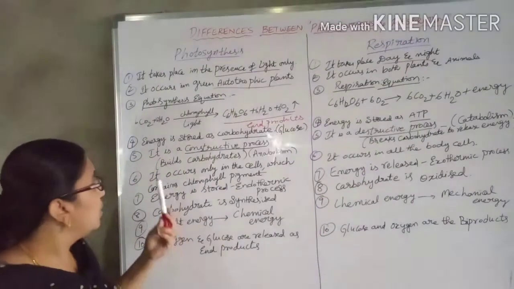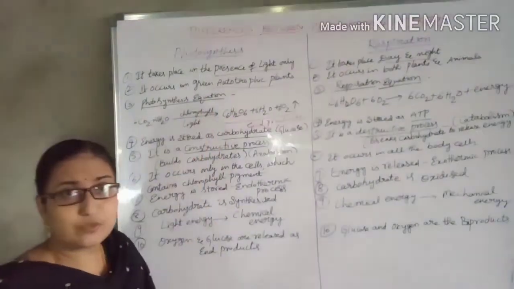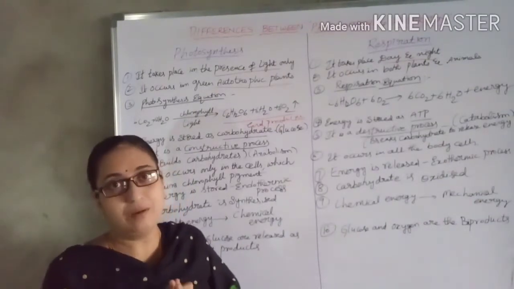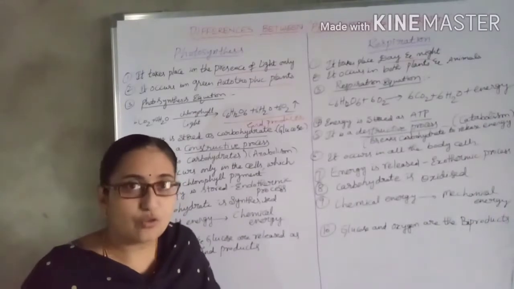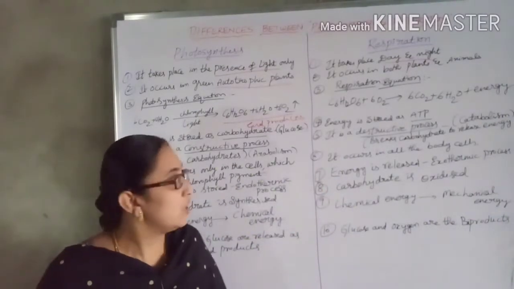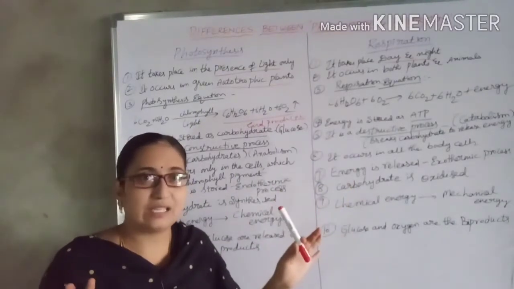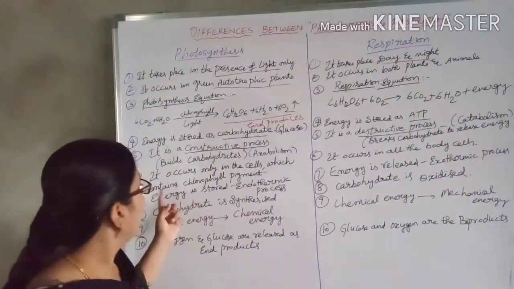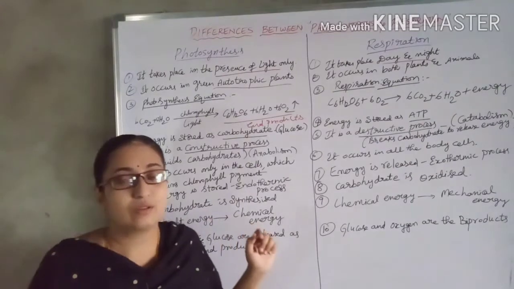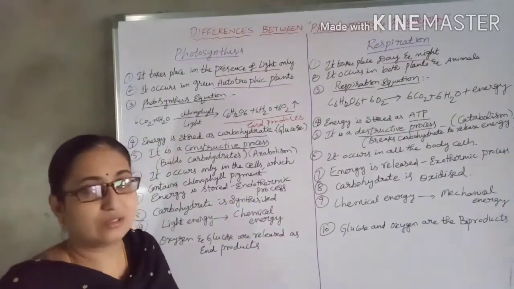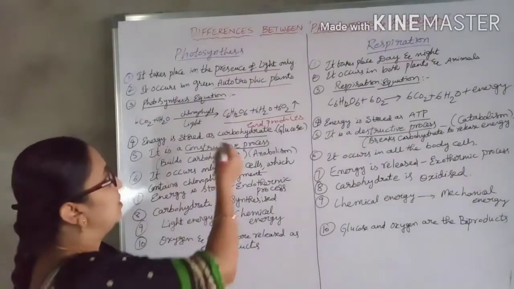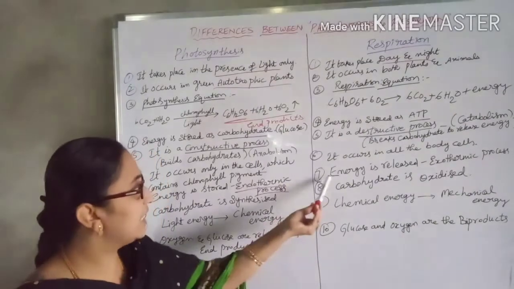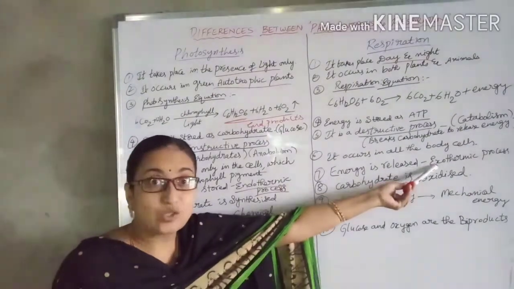The photosynthesis process takes place only in the plants, that is, only in the green parts of the plants, the cells which consist of the chlorophyll pigment. Whereas respiration occurs in all the body cells and releases the energy. Next, in photosynthesis the energy, that is glucose, the end product, is stored, so it is called an endothermic process. Whereas here the energy is released, so it is called an exothermic process.